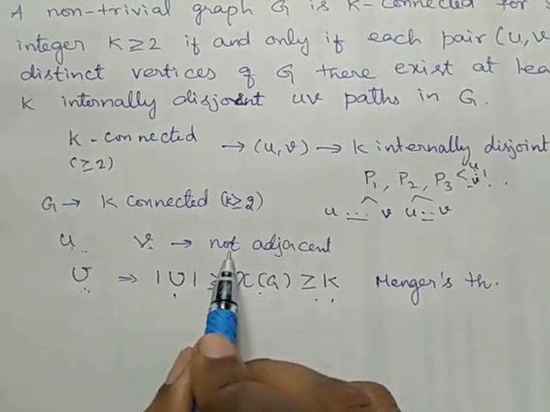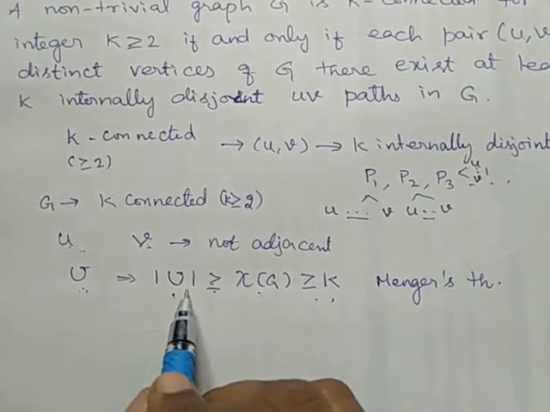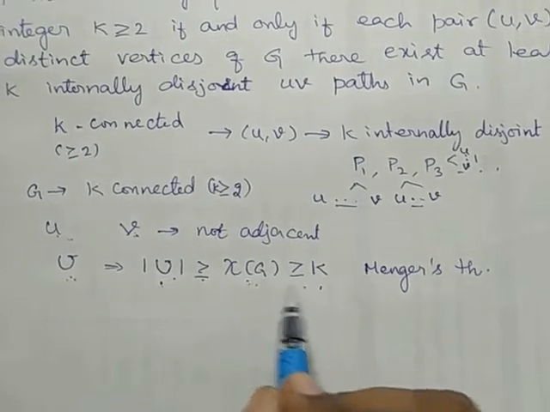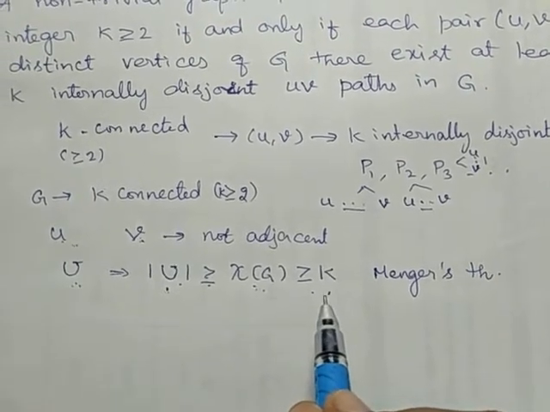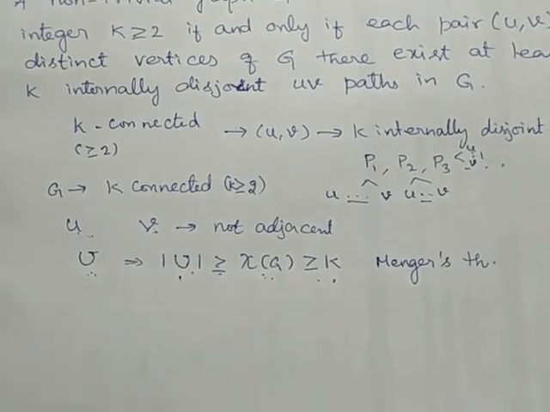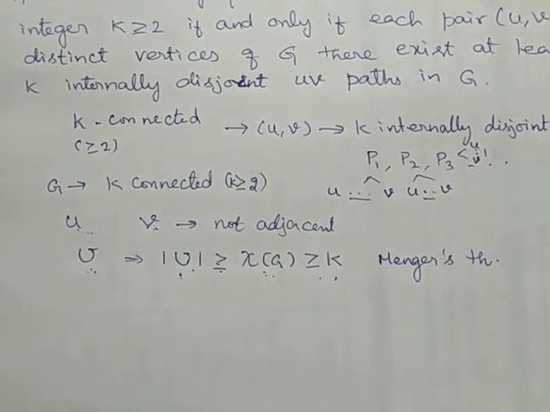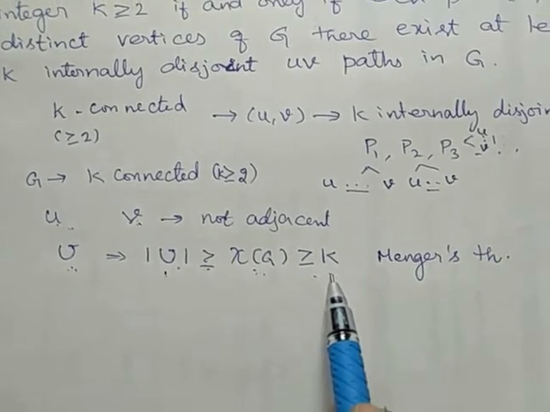So, the minimum UV separating set cardinality should be greater than or equal to chi of G, and this should be greater than or equal to k because we are considering a k-connected graph. Since it is a k-connected graph, if we remove k minus 1 elements, the graph remains connected. Therefore, the cardinality of the cut set should be greater than or equal to k.